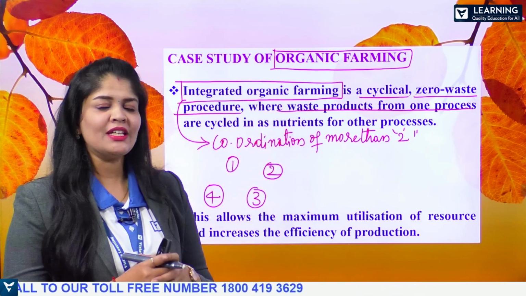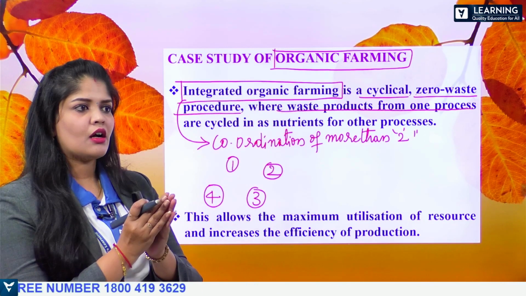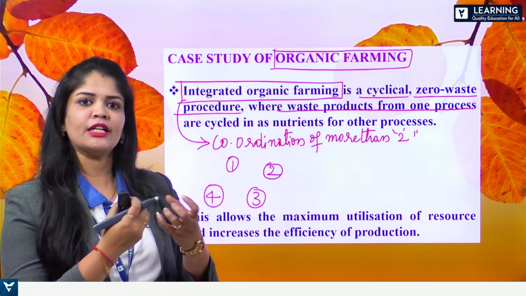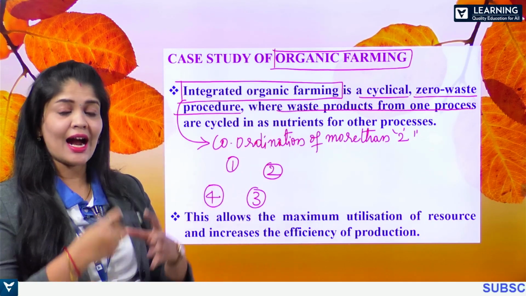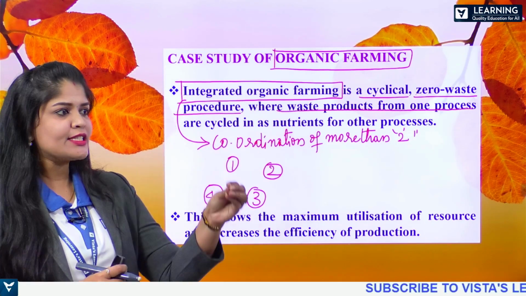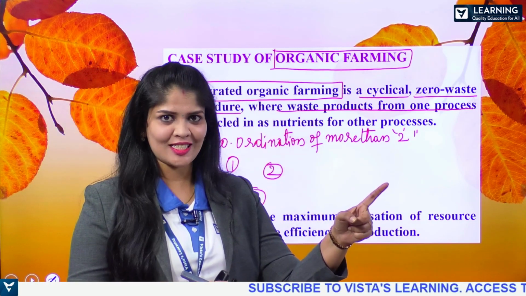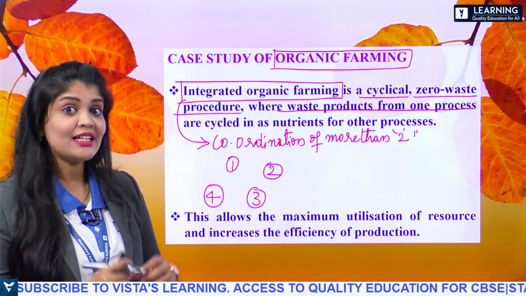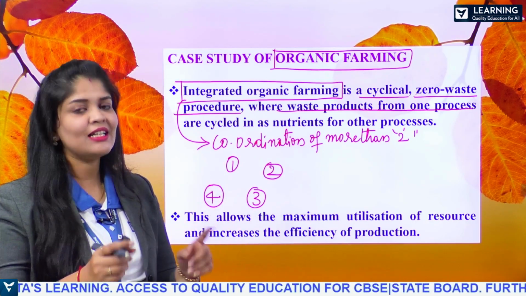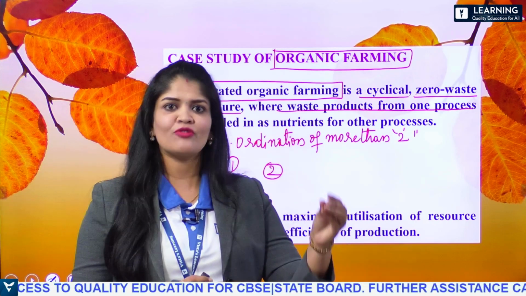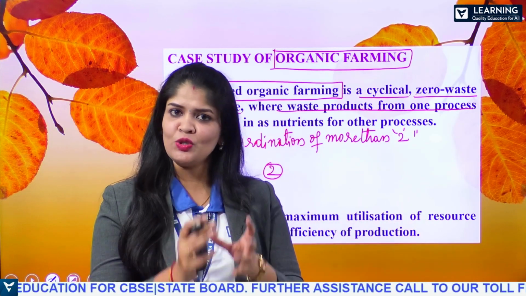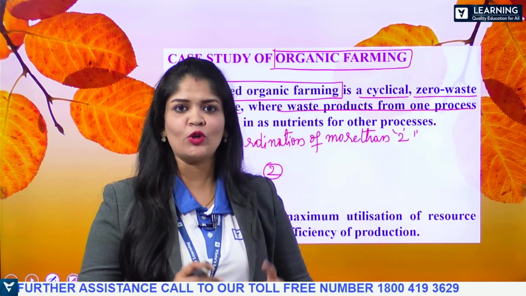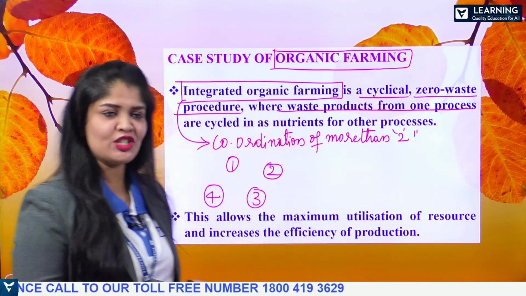Integrated organic farming is nothing but more than two processes taking place at a time, such that the waste products coming from one process act as nutrients for the second process, in a cyclic form. As the waste from one process is used as nutrients for the other, there is zero wastage, and it is a more economical, more effective, efficient method.